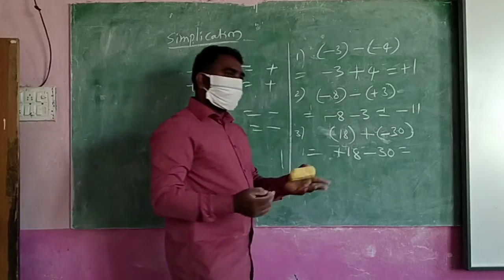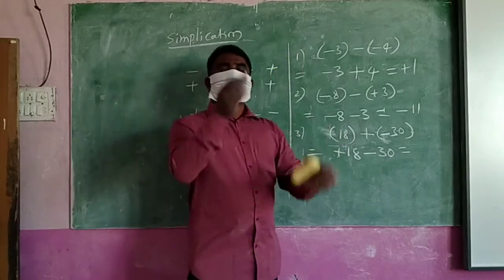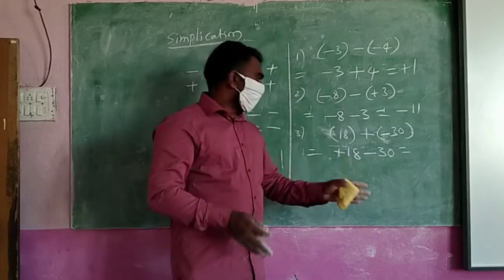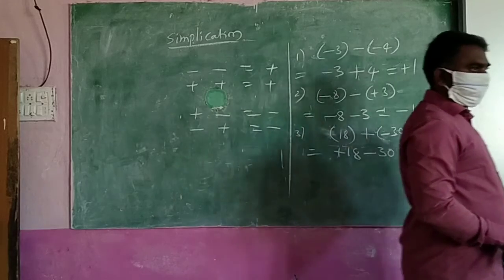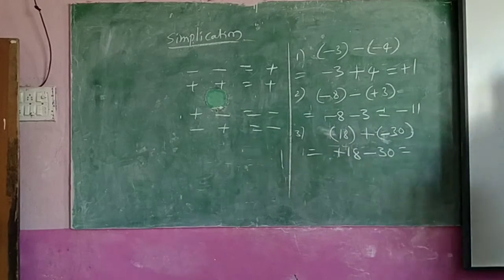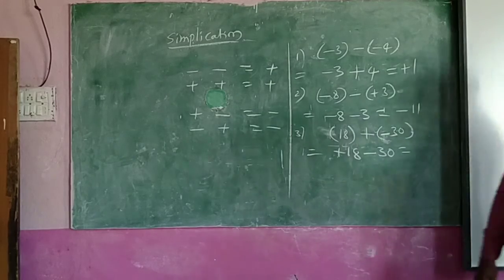Now, first what question will you ask yourself? How are they? What should we find? The difference between 30 and 18, which is 12. Where are you now? Because down steps are more, that's why we are down. That is the answer: minus 12.